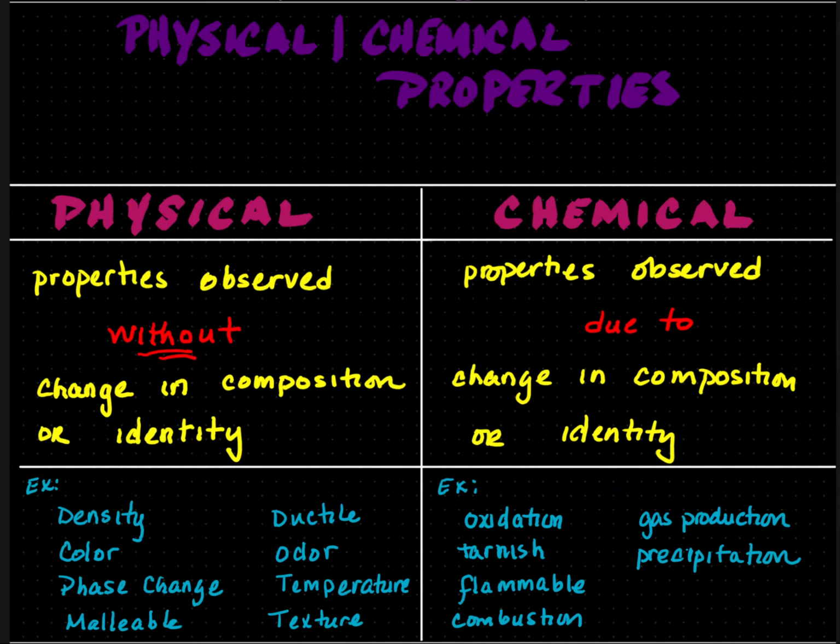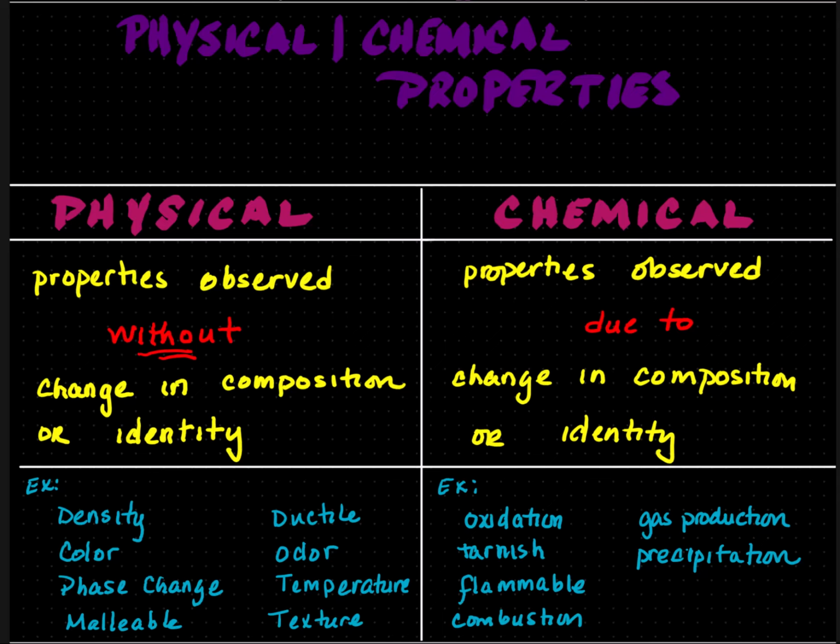Physical property is one that is observed without changing composition or identity. So the molecules or atom it's made up of before and after remains the same. Chemical properties are observed due to a change in composition or identity. Example of physical is density. Density of water, pure water, no matter where we are, whether I have 1 liter, 2 liter, 1 cup, remains constant. It is 1.0 grams per milliliter.